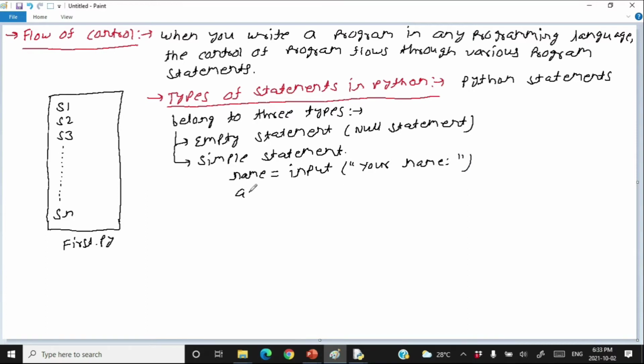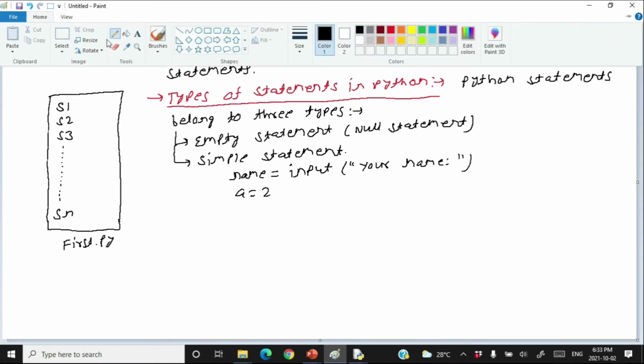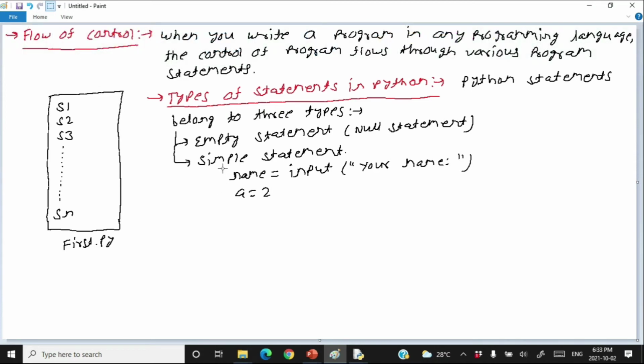If you write a is equal to 2, this is also a simple statement. Now you may ask, what kind of statements are not simple? Yes, there exist some statements in Python which are not simple. Those are called compound statements.